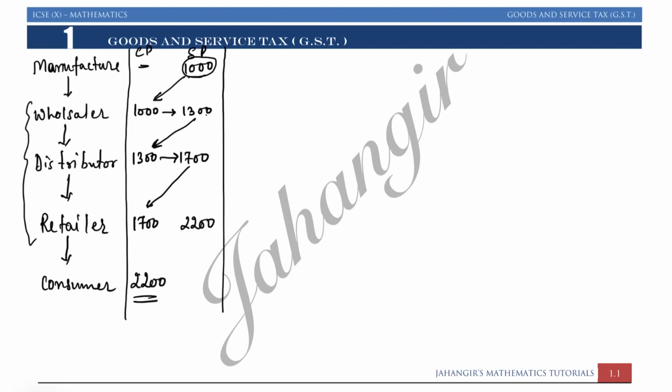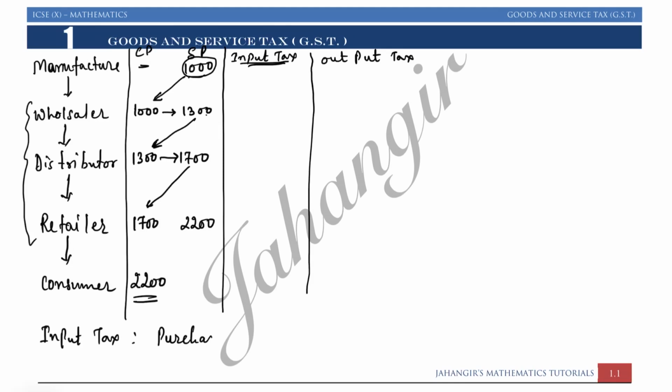Now how tax works. There are two types of tax. One is input tax, second is output tax. Here we are not considering GST right now. Tax means it's GST only, but I will just explain the concept, how taxation works, how GST will be distributed. But our input and output tax: input tax is always on purchase, and output tax is on sales.